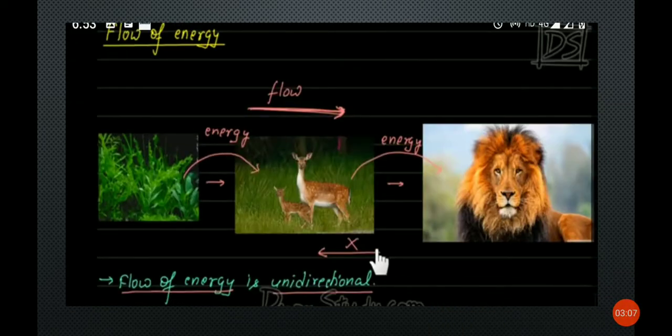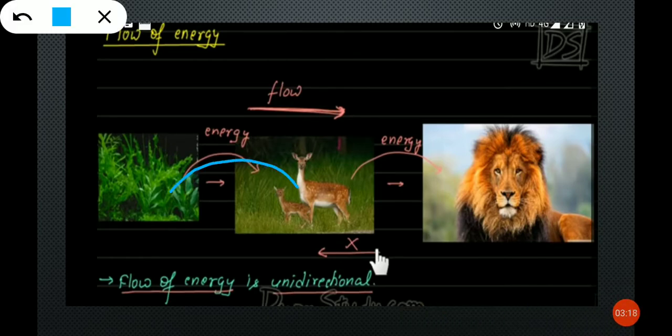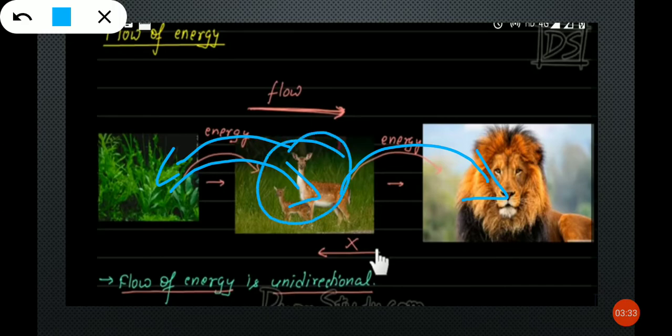So this is flow of energy, a very interesting topic, and very easy as well. Flow of energy means the energy flows from one trophic level to another trophic level. When deer eats plants, then deer gets energy, right? From where is it getting energy? From the plants. So from the plants, energy flows to the deer, and from the deer, energy flows to the lion.